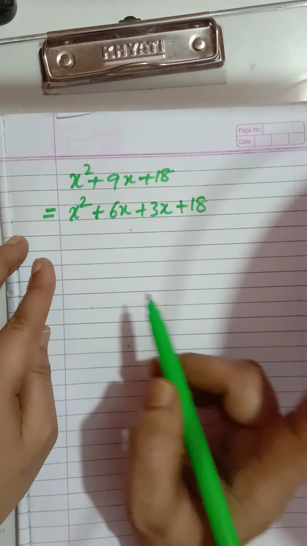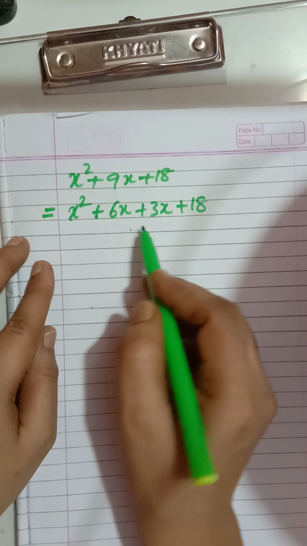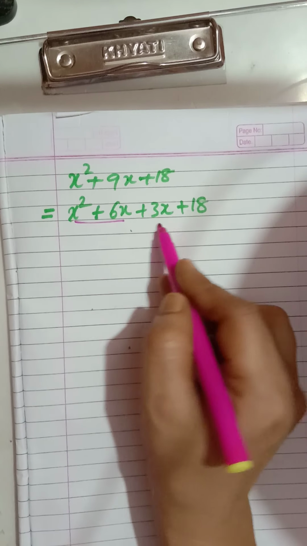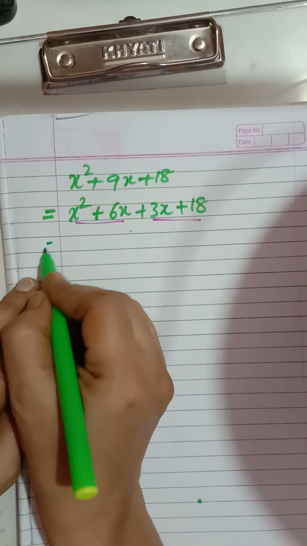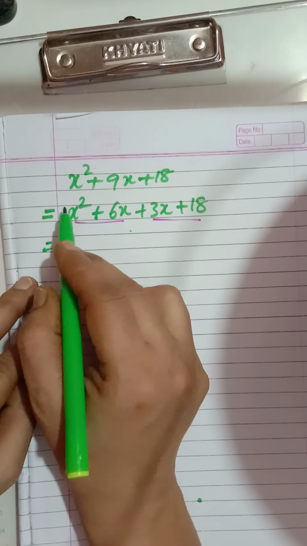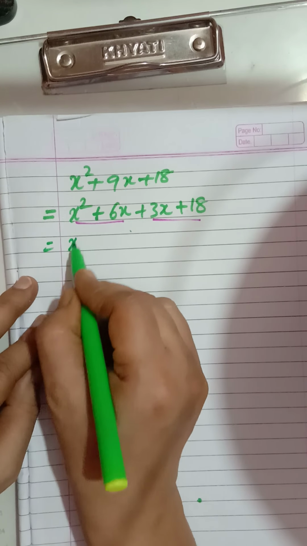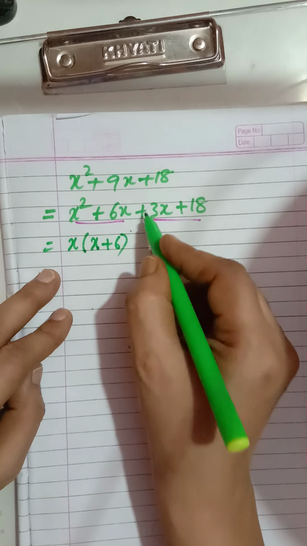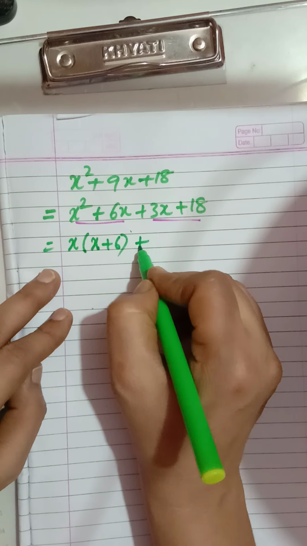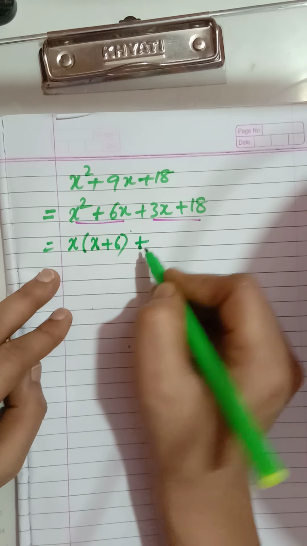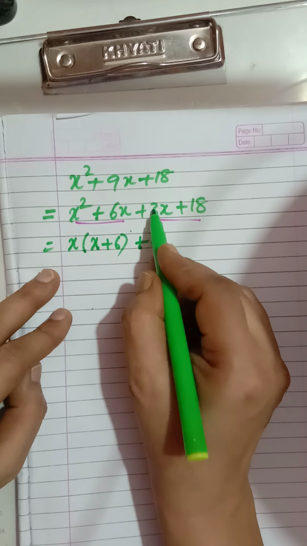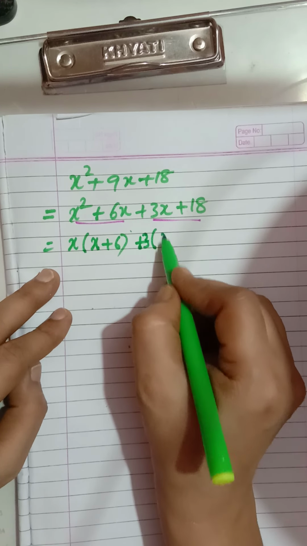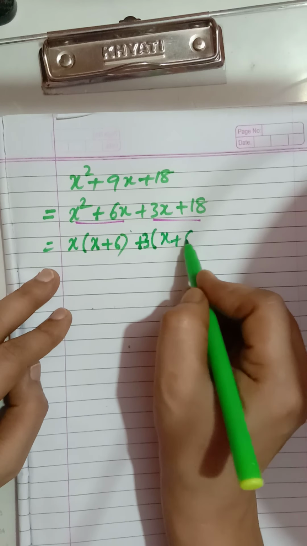Now remember, I have taken one last example. When 4 terms are given, you make pairs of two terms, this pair and this pair. Now between these two terms, what is common? x is common, and what remains? x plus 6. Now this term is plus, so it will come plus. If the middle is minus, here it will come minus, in the bracket. Now here plus 3x, so what is common? 3, plus 3. Here x plus 6, since 3 ones are 3, 3 sixes are 18.